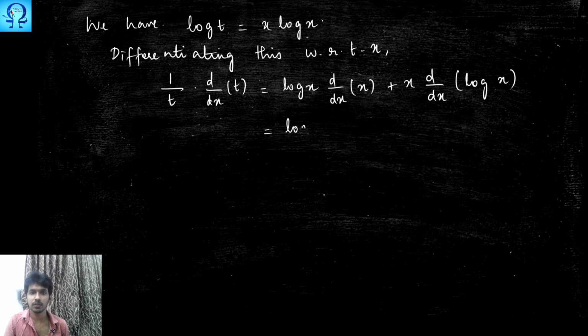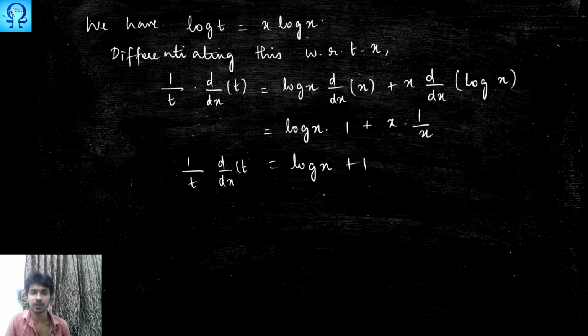So this we would get log x times 1, plus x times 1 upon x. This is going to be simply log x plus 1. What we have on the left hand side is 1 upon t times d upon dx of t. This gives you d upon dx of t is t times log x plus 1.